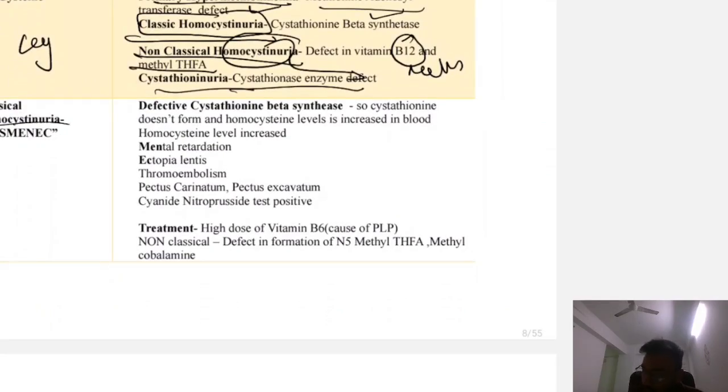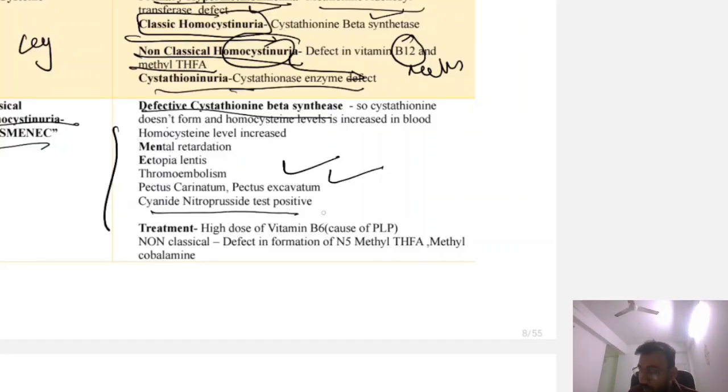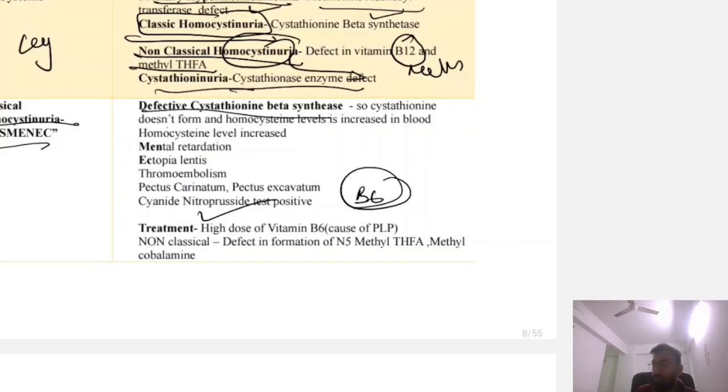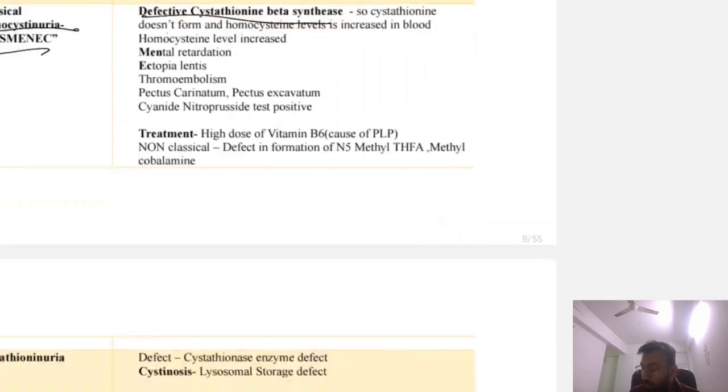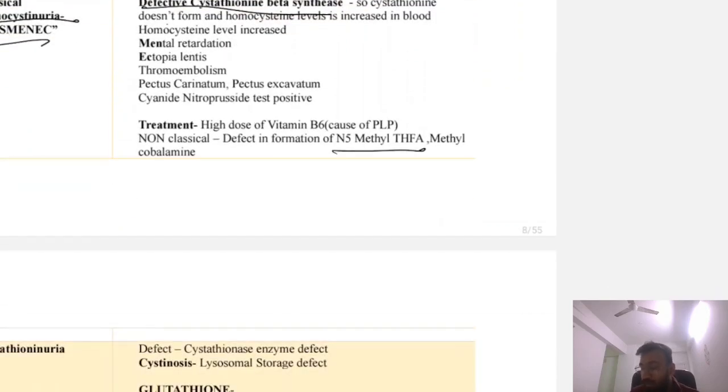Okay. Now, what is homocysteinuria? It is due to defective cystathionine beta synthetase, which requires vitamin B6. Homocysteine level is increased because homocysteine is not able to get converted. It is a substrate. The patient will present with mental retardation, ectopia lentis, thromboembolism, pectus carinatum, pectus excavatum, and the cyanide nitroprusside test is positive. So how will you treat this patient? By giving a high dose of vitamin B6. And the non-classical homocysteinuria, how will you treat? It is due to a defect in formation of N5-methyl THFA, methylcobalamin.